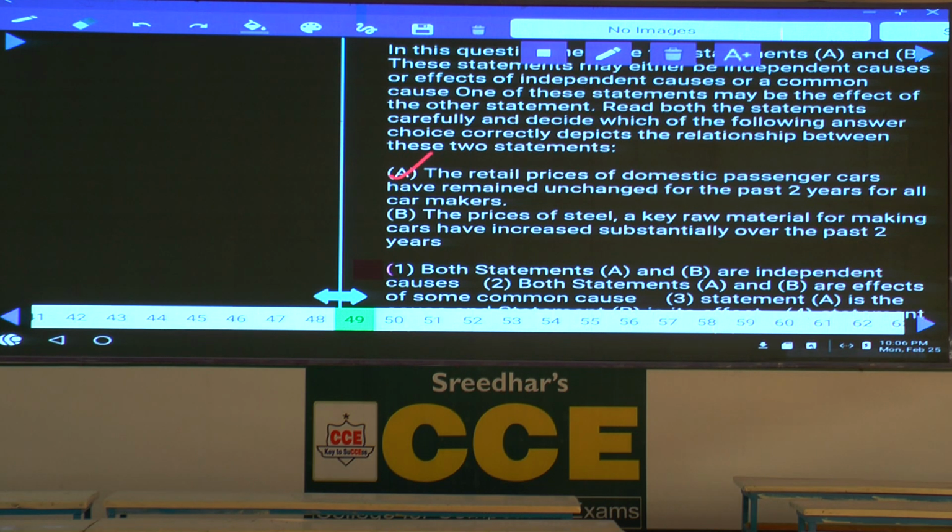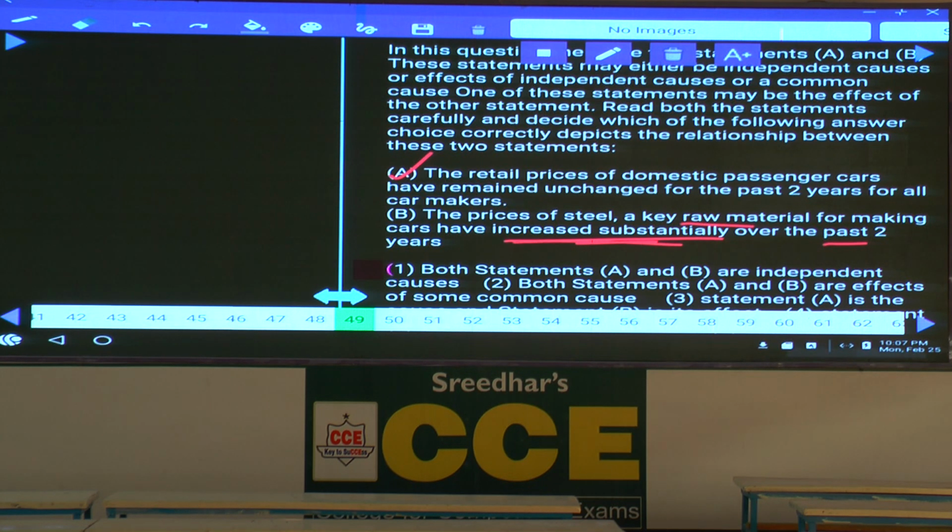Then coming to the second, the prices of steel, a key raw material for making cars, have increased substantially. In the first one we discussed about raw material decrease. Now here, increase in the raw material or the fuel. If there is an increase in this one, then what should happen here? The effect of this one must be the car prices should also go up. That is one case. Another case, maybe steel is increased, the other raw materials may come down. Then what happens? That will be equilibrium. And that could be another reason.